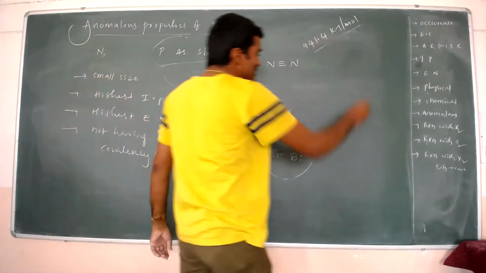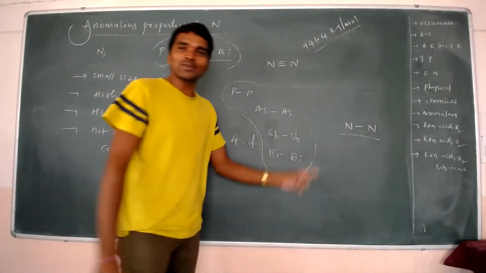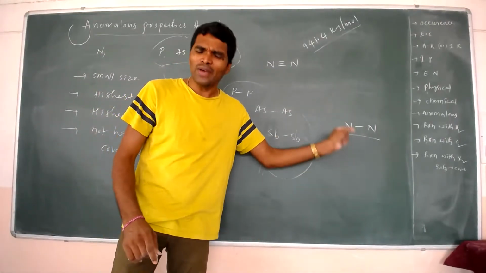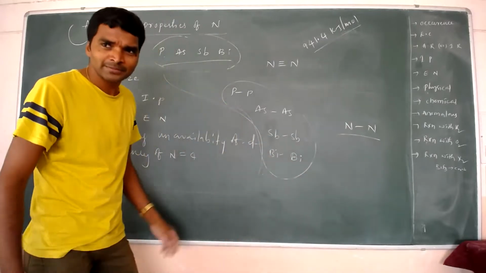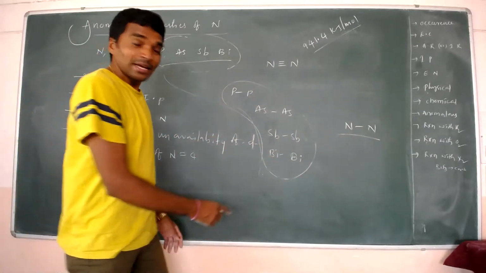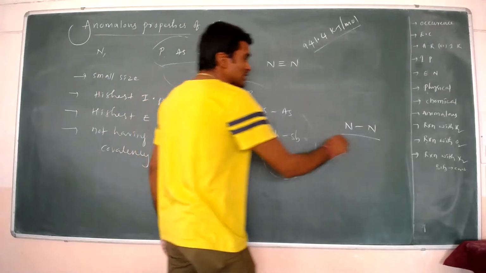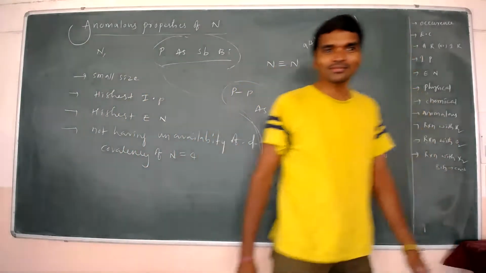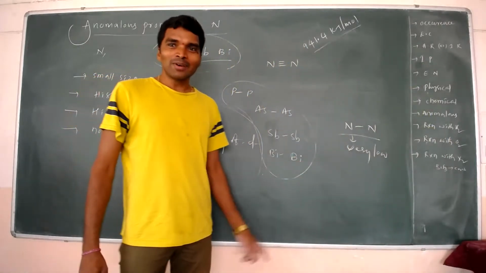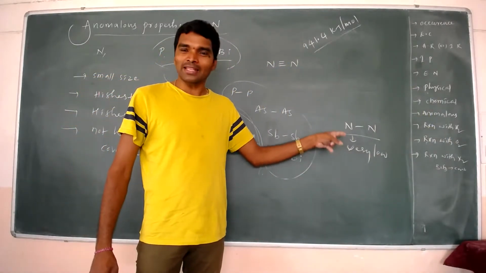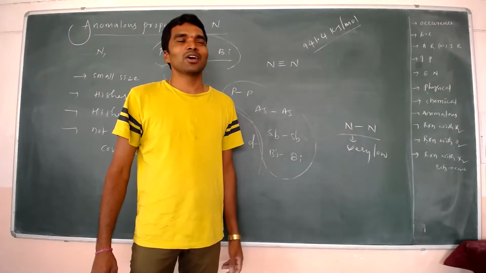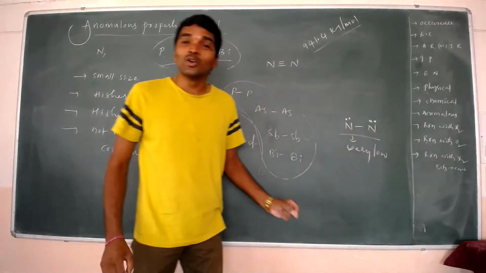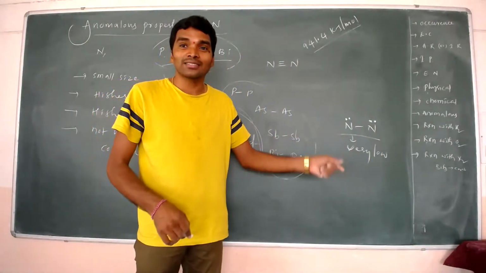When nitrogen is also converted into the single bond, nitrogen has a very low bond dissociation enthalpy. Why, Mr. Nitrogen, why do you have low bond dissociation enthalpy in the single bond form? Sir, because I have non-bonded lone pairs of electrons present on nitrogen.